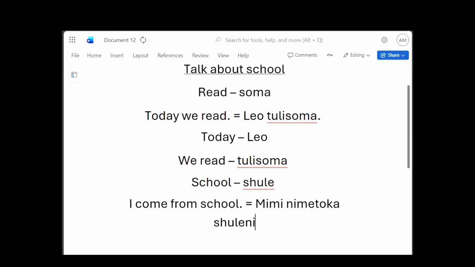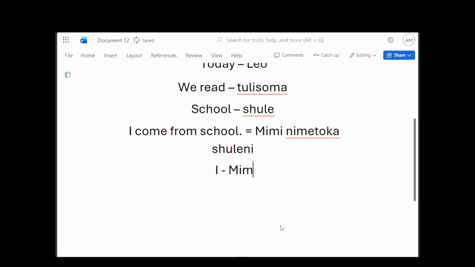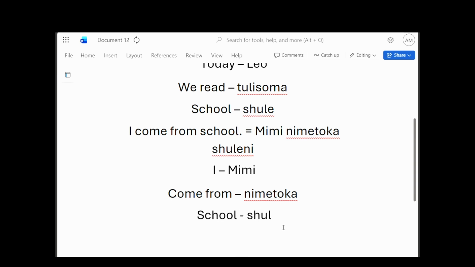Okay, so mimi. Come from becomes nimetoka. Then school in Swahili becomes shuleni. So the whole sentence is mimi nimetoka shuleni. Mimi nimetoka shuleni.